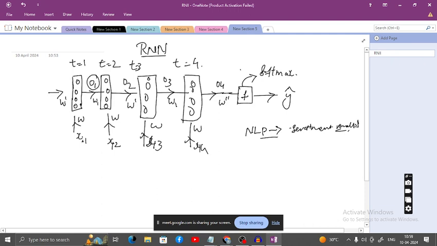Output of the first layer. So what can I write? Output of the first layer, O1. So I can write like this. So what is this? Output. If output is coming, it has to pass through some activation function. The activation function is the only thing that decides the output. This softmax is also an activation function. But in each layer also there is an activation function.